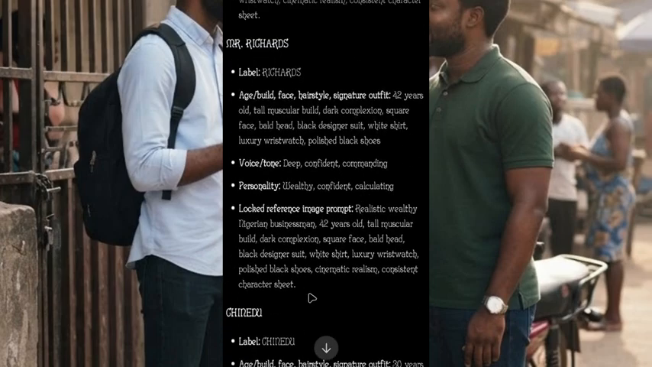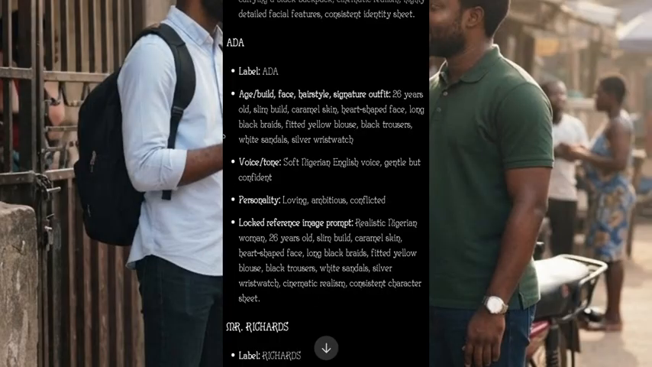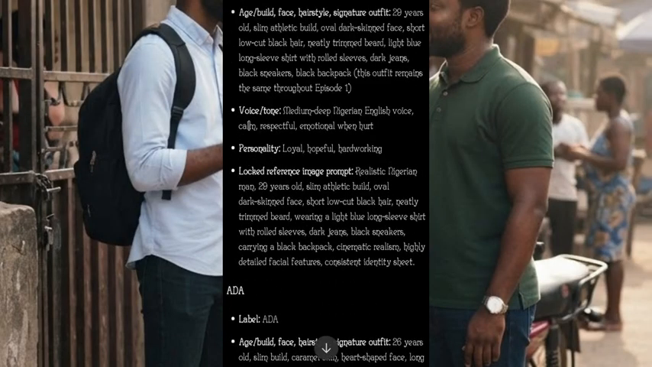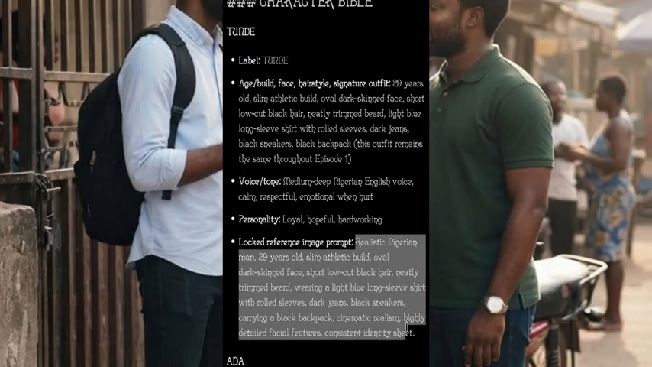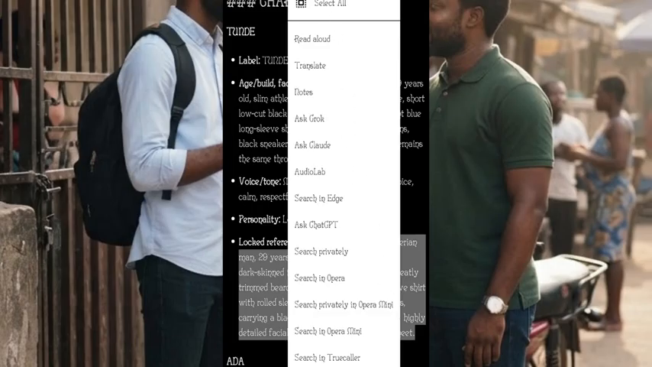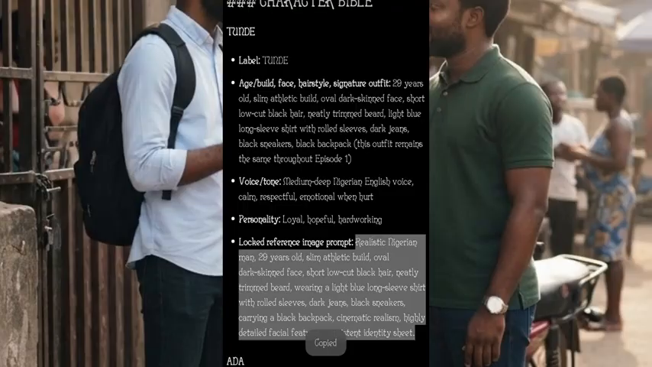So the first thing you are going to do, just come down to the first one that says Tunde. Start from the character Bible here, where I'm pointing. Then you come down to where it says lock reference image. You just copy it like this. After you copy it, the next thing you are going to do is to head over to Flow AI.